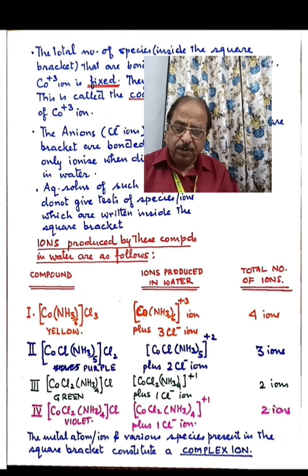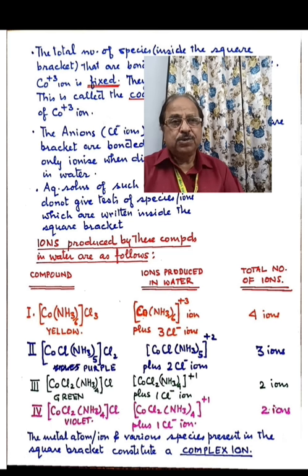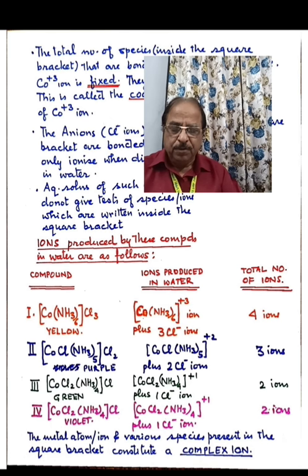Now the formula of the second compound is [CoCl(NH3)5]. That means there are 6 species present inside the square bracket again: 5 are ammonia molecules and 1 is a chloride ion. And outside the square bracket there are 2 chloride ions only. And in the third and fourth there is 1 cobalt atom, 2 chloride ions, and 4 ammonia molecules present inside the square bracket.